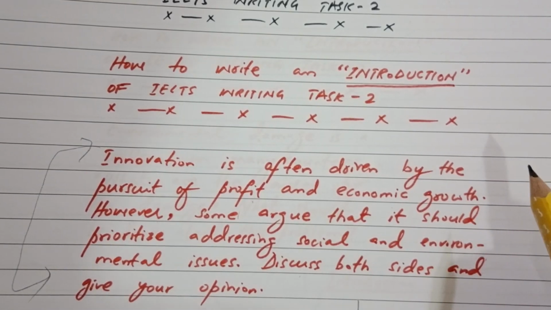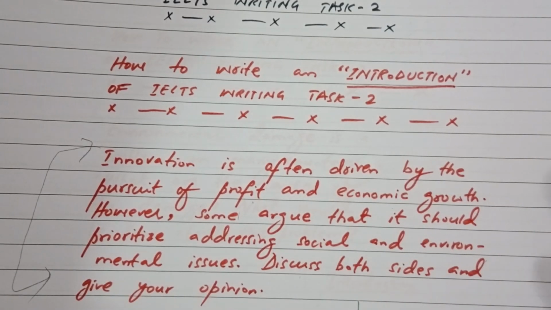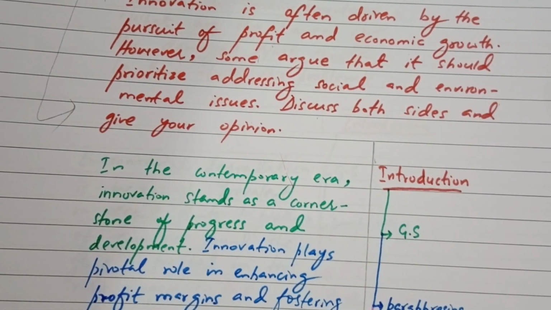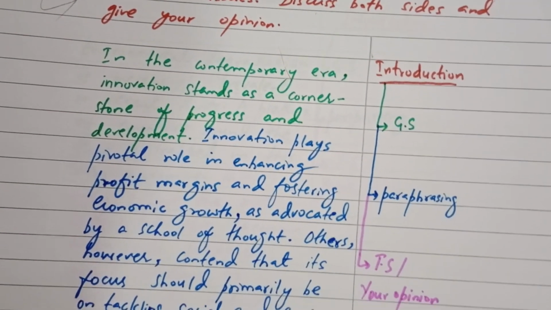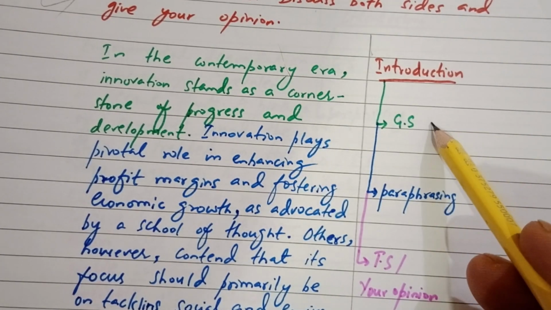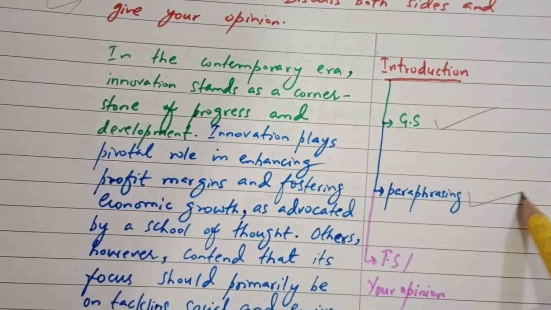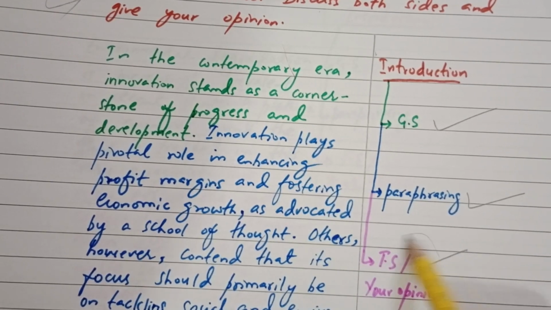So, let's see how to write the introduction of that topic, because introduction is something that catches the attention of the examiner and he assigns you the band accordingly immediately. I have already told you in many of the videos that there are three main parts of the introduction. What are they? They are the journal statement, which gives the journalized view of the topic. Then paraphrasing, this is the paraphrased version of the topic. And then the thesis statement or your opinion.